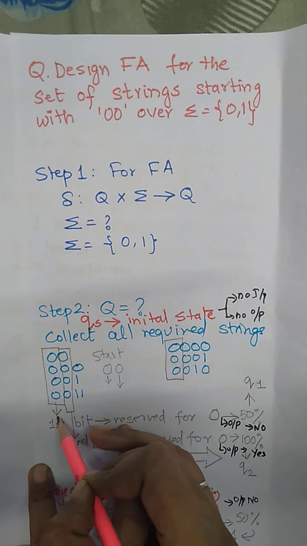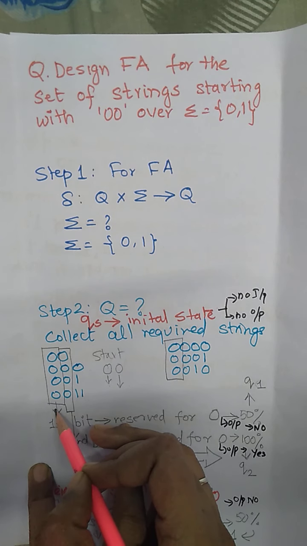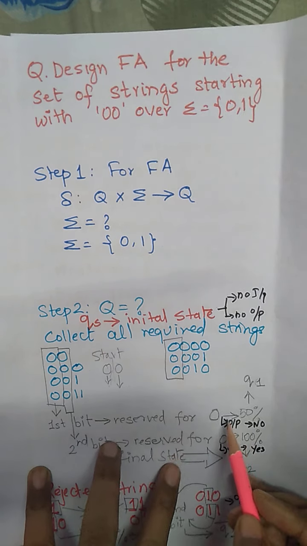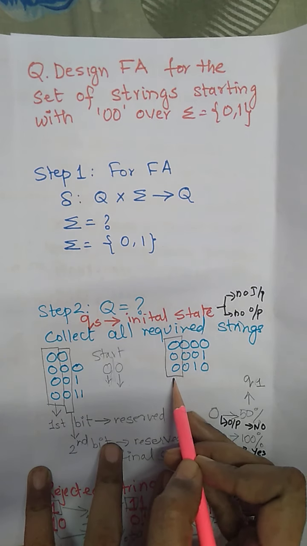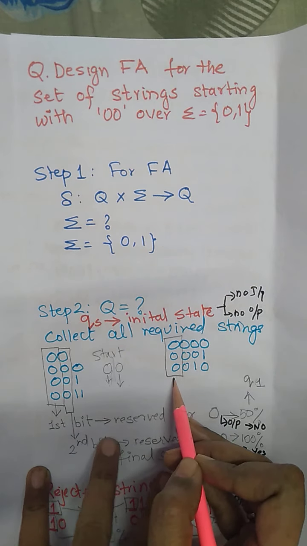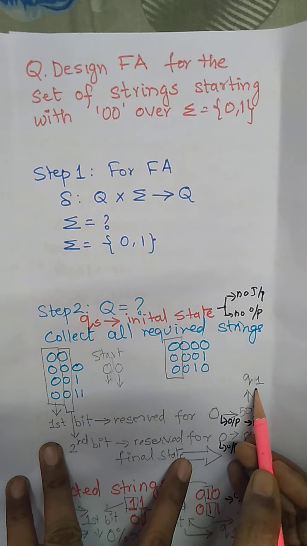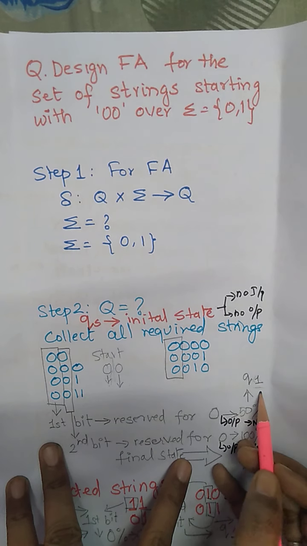So if the string is starting with a single 0, that means out of the two 0s we got the first 0. That means our string is according to the requirement but only partially. So if at the first position we are getting the single 0, we are very near to our output, but that is not 100%, only 50%, as it contains the first 0. So we are giving the state name as q1.